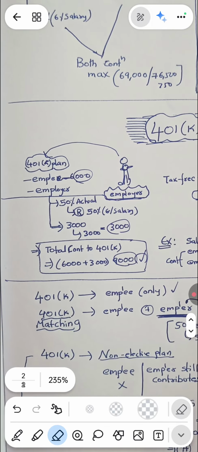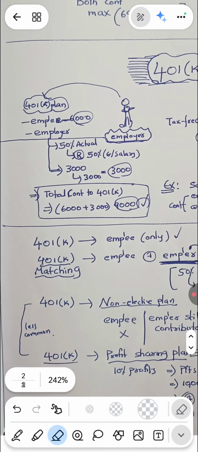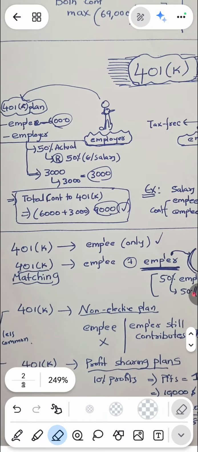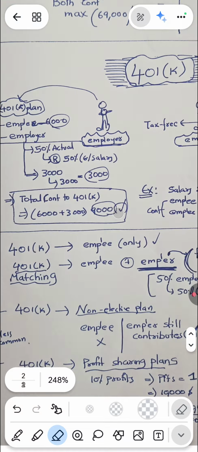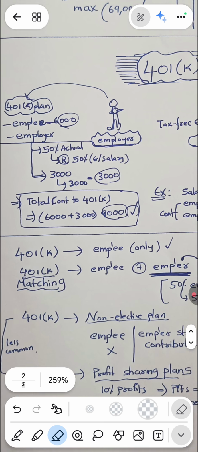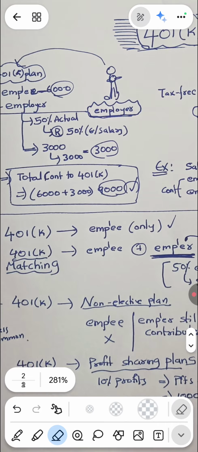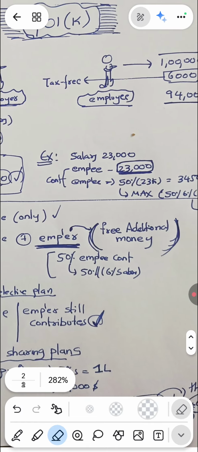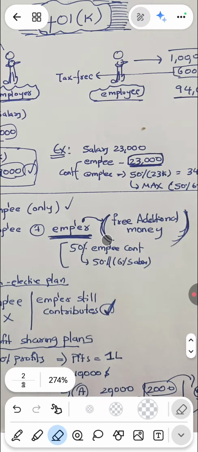Now we have different kinds of 401k plans. If it simply says 401k plan, it means only the employee is allowed to make contributions, and the employer will not make any contribution. In the case of 401k matching, the employee contributes some amount and the employer also contributes some amount, 50% of the employee contribution, again subject to 50% of 6% of the salary. The main advantage is that you are getting employer contribution as well, which is free additional money.